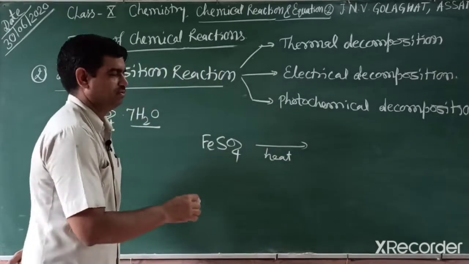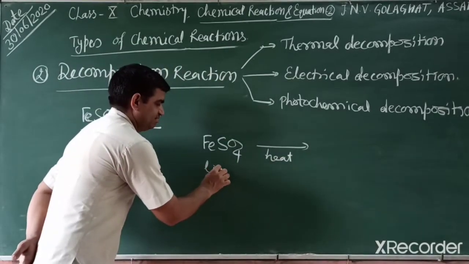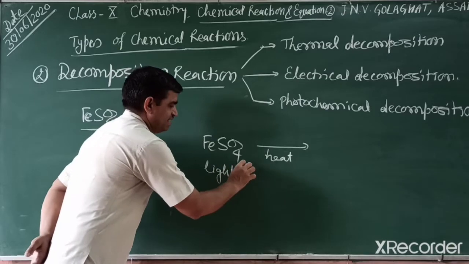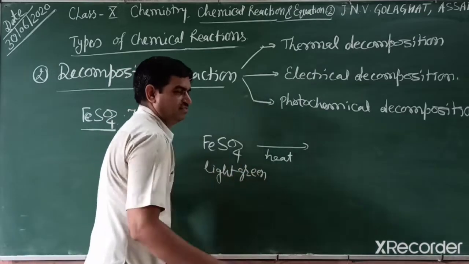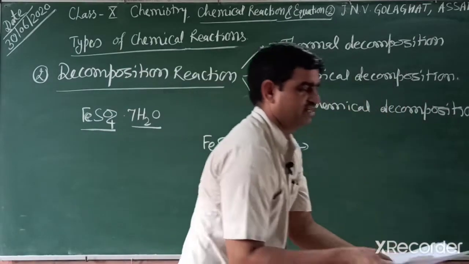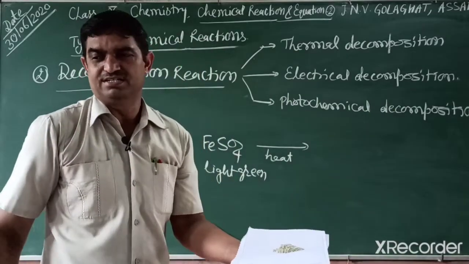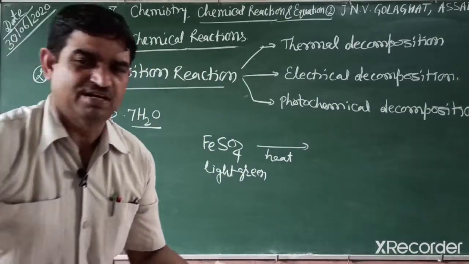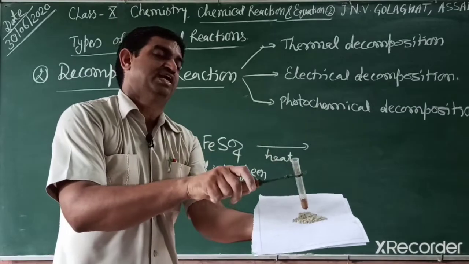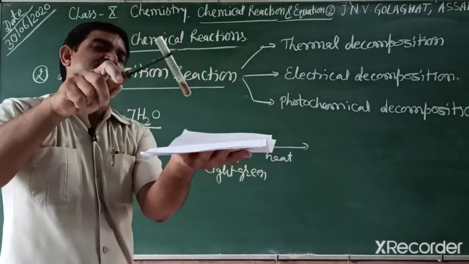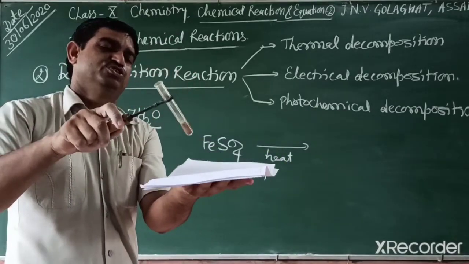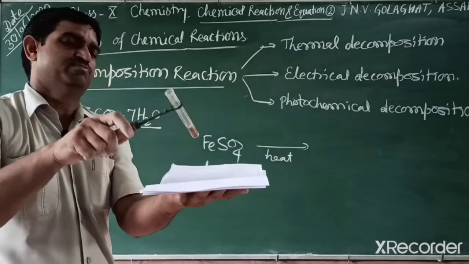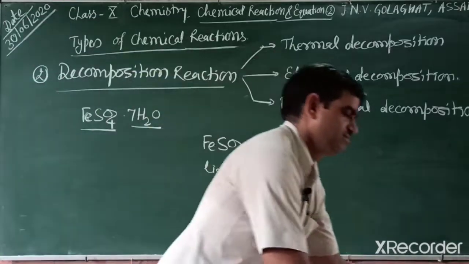You should know the color is light green. The light green color is already observed. This one is ferrous sulfate heptahydrate, and this is the color after heating. So this is light green, and this one is reddish brown. So this compound changes, and the burning sulfur gas is released.